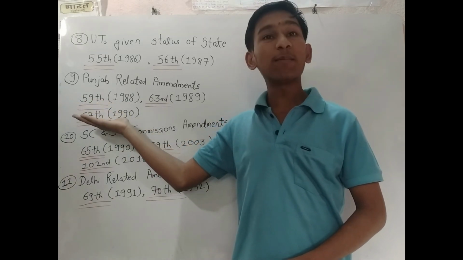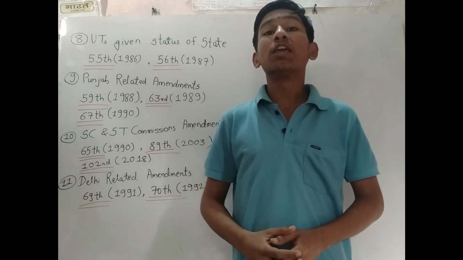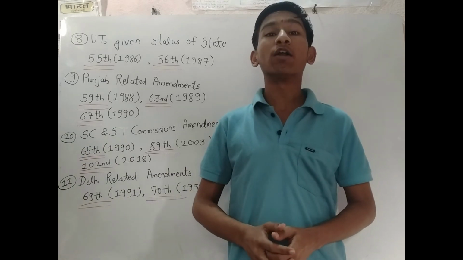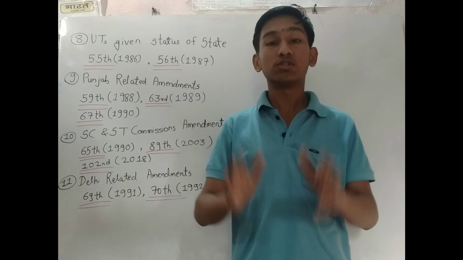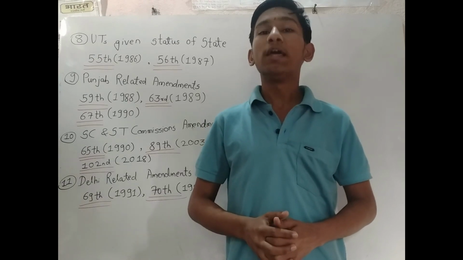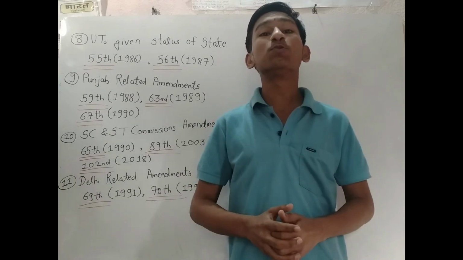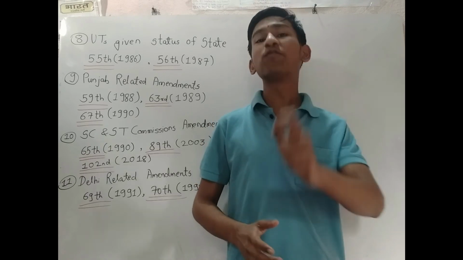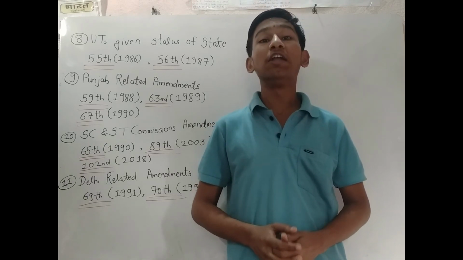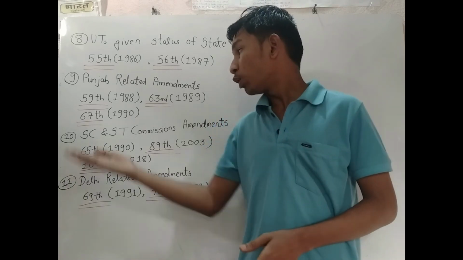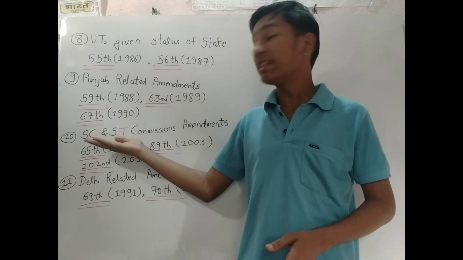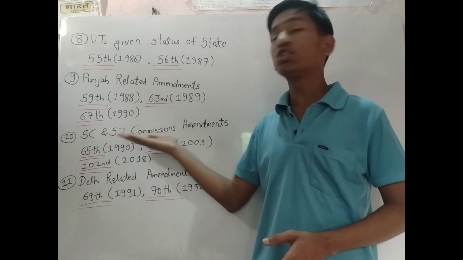and the 67th Amendment Act was also giving the central government the power to declare president rule in Punjab, and all the changes were made in Article 356 of the Indian Constitution under the president rule. So the 10th category is regarding the SC and ST Commission amendment.